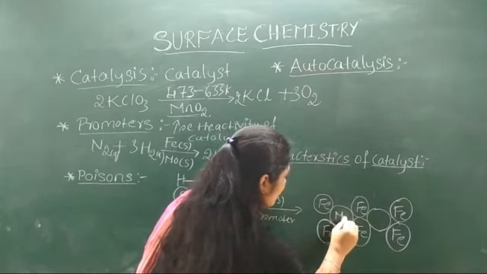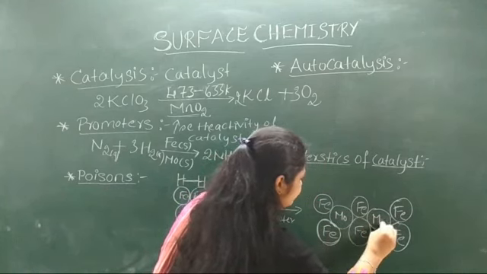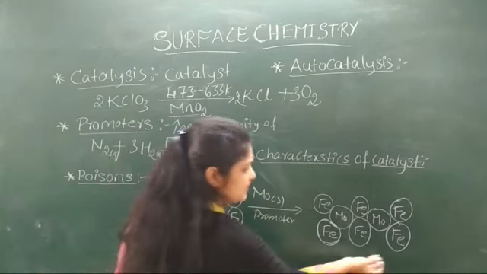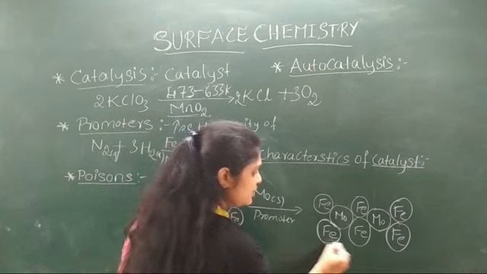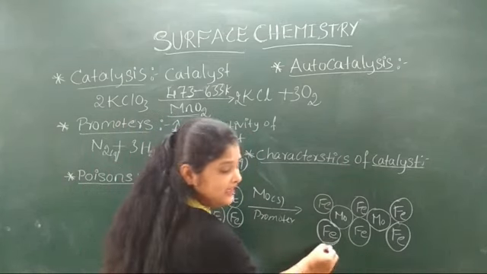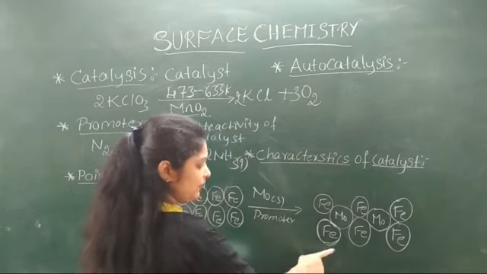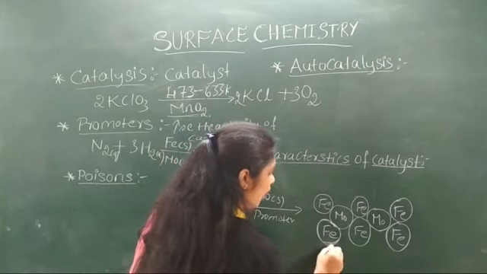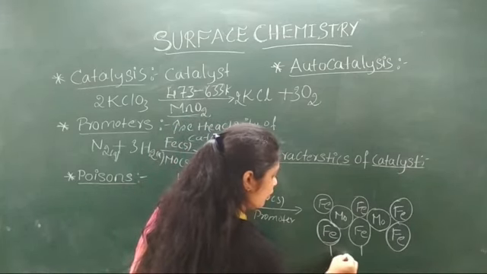So this is the molybdenum. Okay. Now what we are observing here, the distance between the catalyst particles is more, right? The distance between the iron particles is more after the addition of promoter.